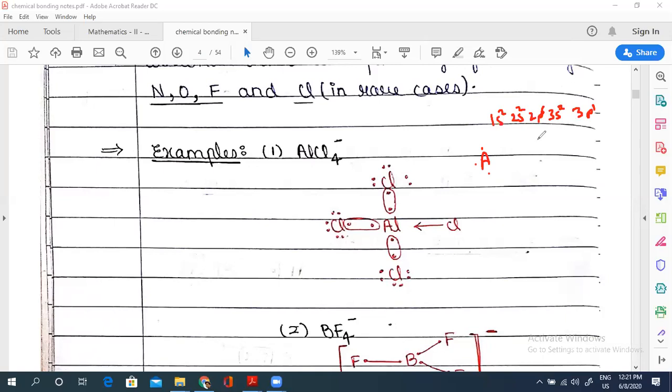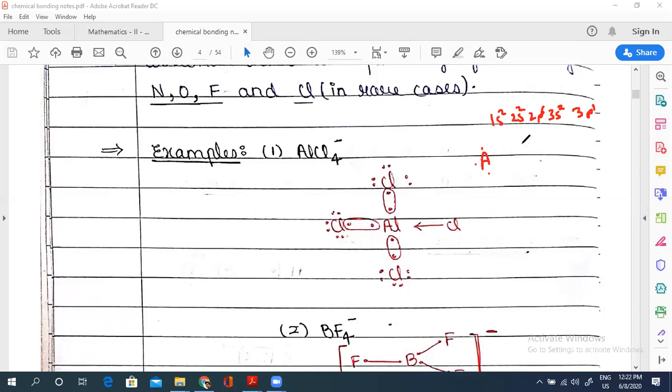Now, usually when we talk about covalent bonds, there's something called the ground state and the excited state. So this is the ground state of aluminium.